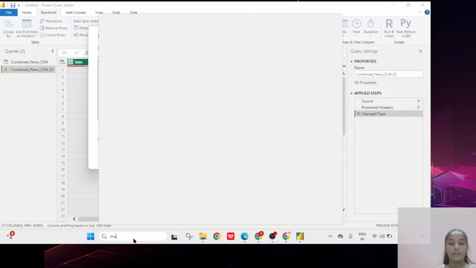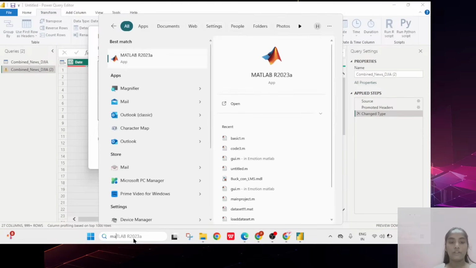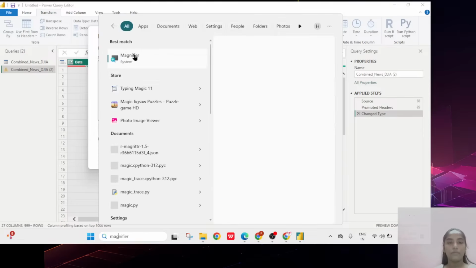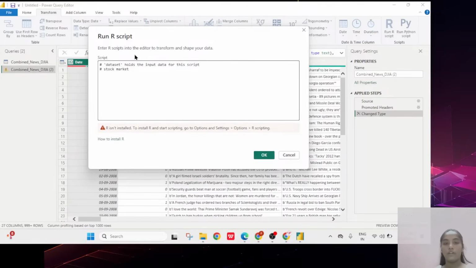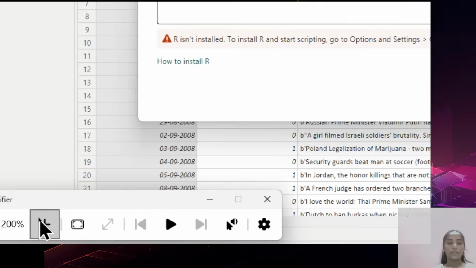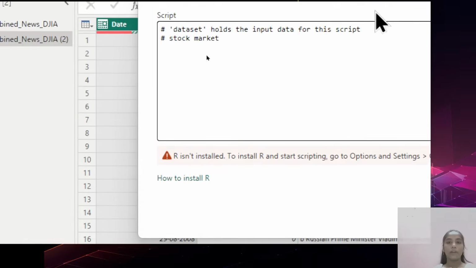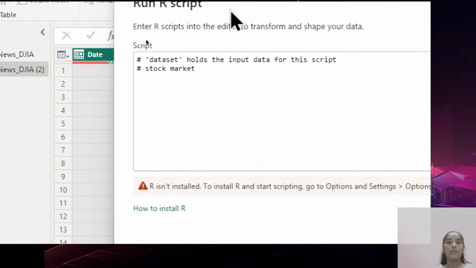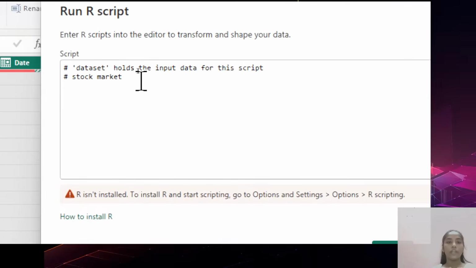I'll magnify it, increasing my screen, to see the requirement. Now you can see that in this area of the box only you have to write the code, so I'm writing the code in a run R script in Power BI.